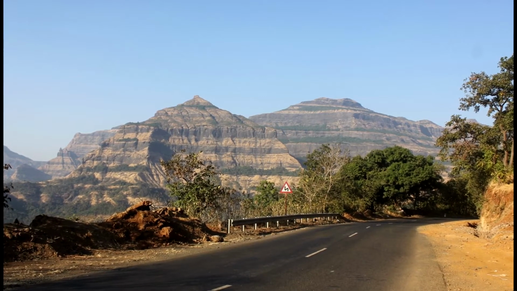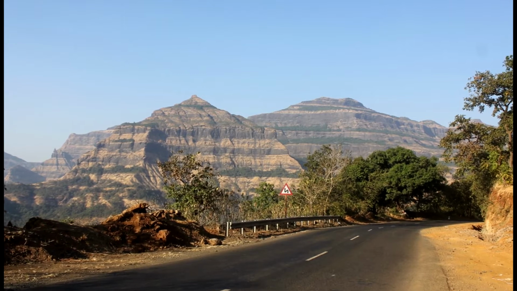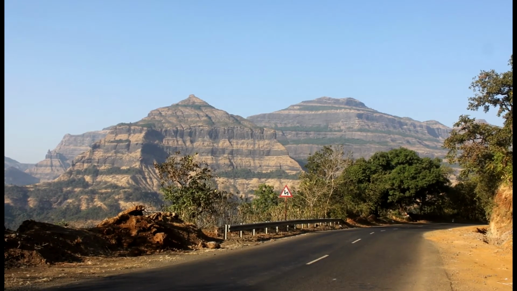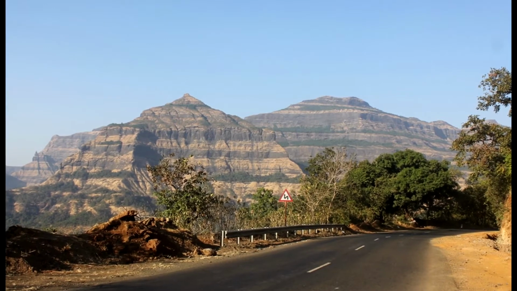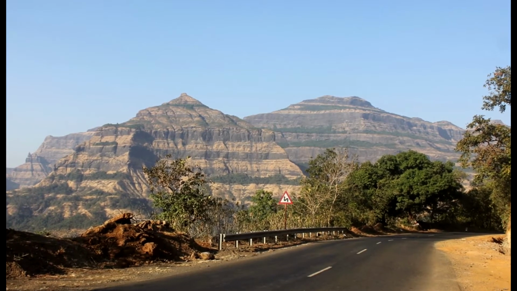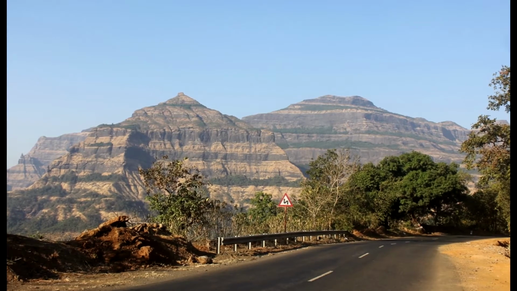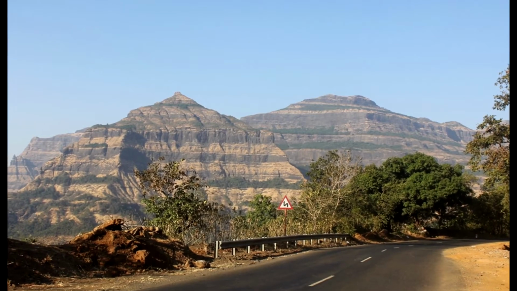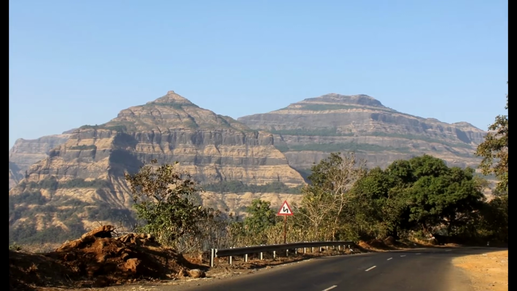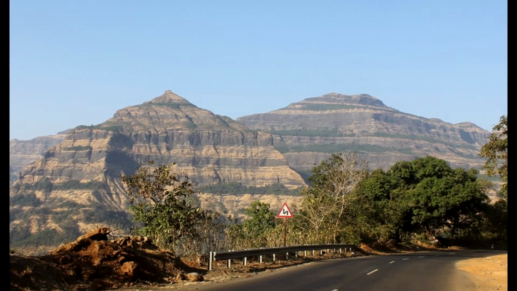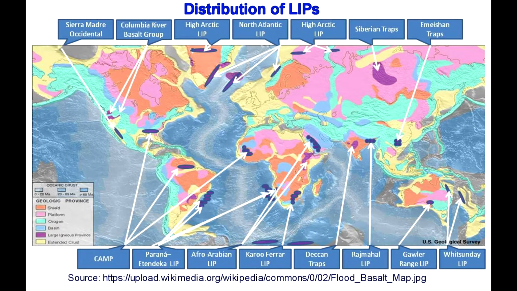Because they are in a number of flows, horizontally disposed lava flows, and just like a book, they are arranged in a successive manner. So there is a landform here which shows a number of lava flows, and you can count them visually. They are just like pages after pages in the book. Let me introduce Deccan volcanism.